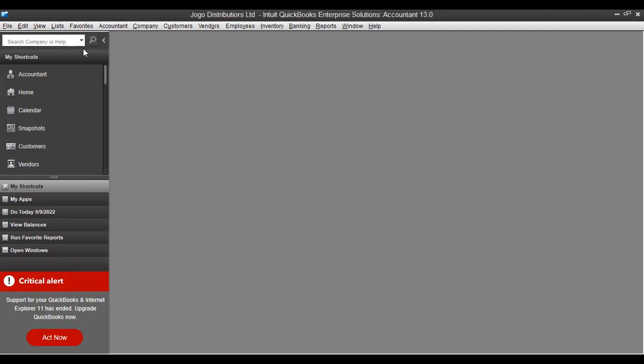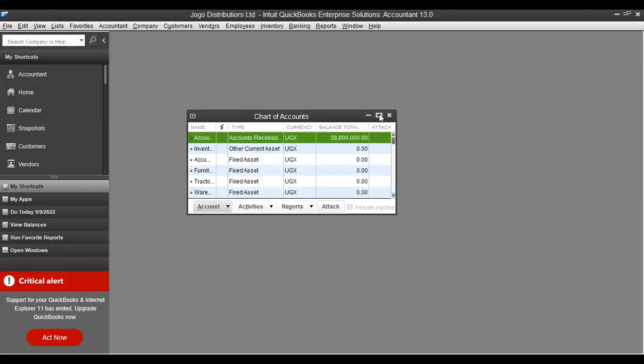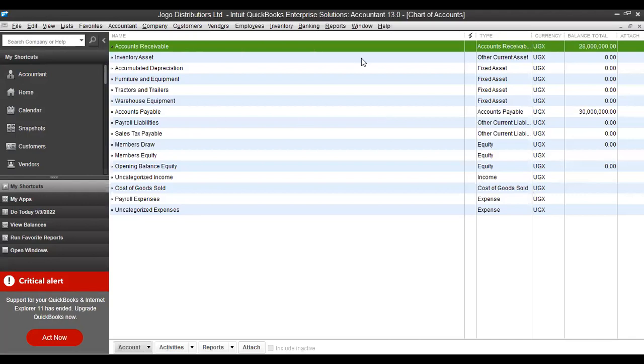So what you do is you come to the chart of accounts, for example, which you find on the list, then say chart of accounts. Then you expand. You find that you have accounts receivable of 28 million, and accounts payable of 30 million.